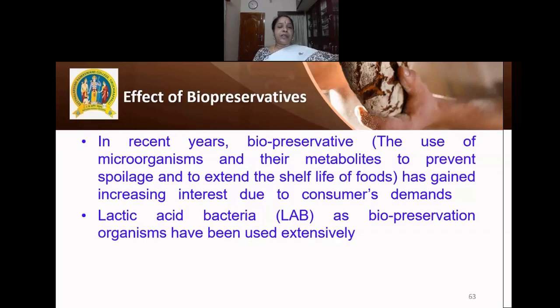Effect of biopreservatives. Biopreservation is the latest technology that is evolving in the preservation of the baked products. In recent years, the use of one microorganism to control the growth of another microorganism is called biopreservation. So this can be used to control the growth of other microorganisms or the metabolites that are produced by those microorganisms, and it helps to extend the shelf life or the keeping quality of the baked products. Lactic acid bacteria have been used as a biopreservation agent.